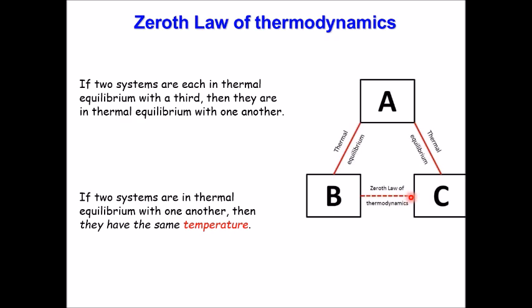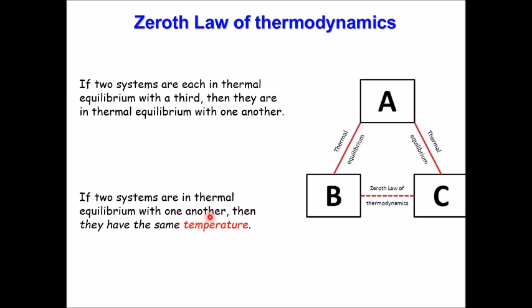And this is what we call the zeroth law of thermodynamics. But it turned out to be a very important statement, because without this we cannot define temperature. So the most important consequence here: if two systems, B and C, that don't see each other, are in thermal equilibrium with one another, then they have the same temperature. That's the most important conclusion here.